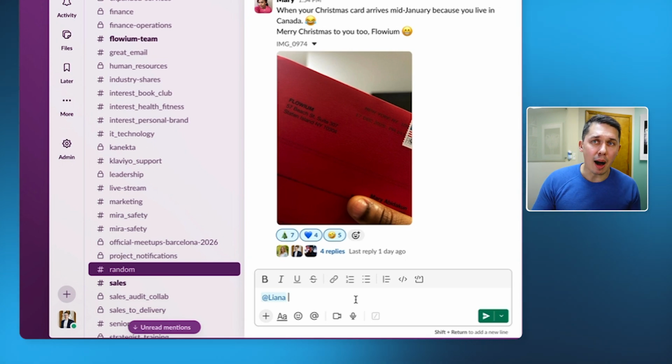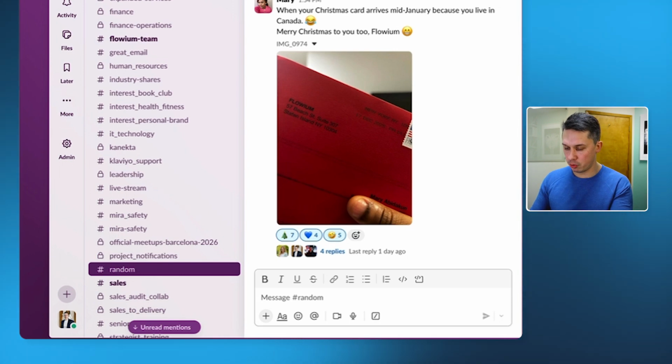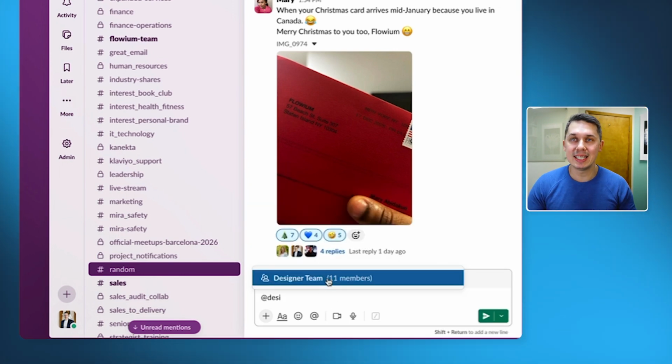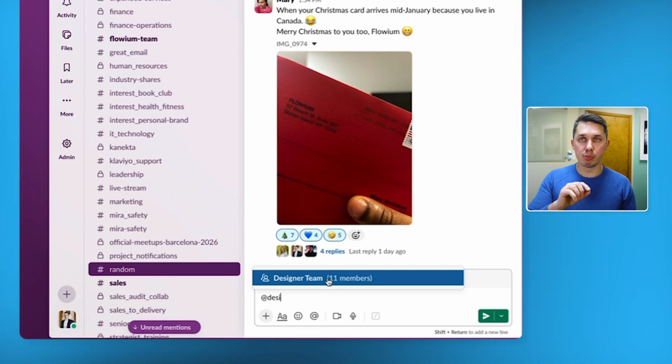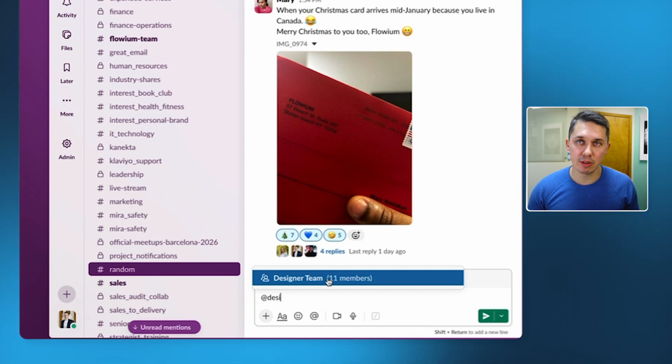The last option, if you have set up groups, you are able to tag the group. That group of people who are in that group will receive the notifications. For example, in our case, it's, let's say, designers. And as you can see, there's 11 members in that tag. So when I put @designer team, they all will receive this notification. So there's 3 ways how you can tag and mention people or groups of people in Slack.